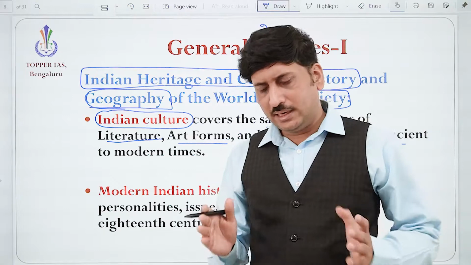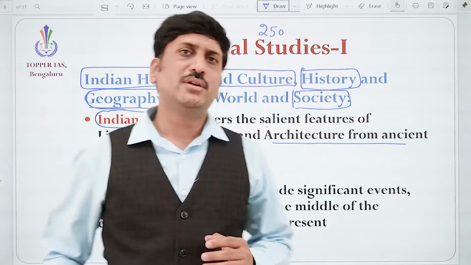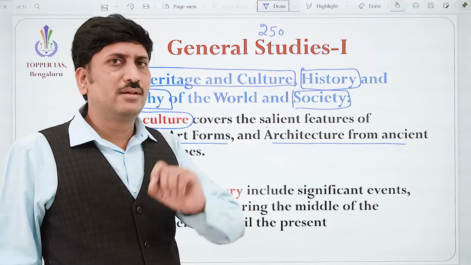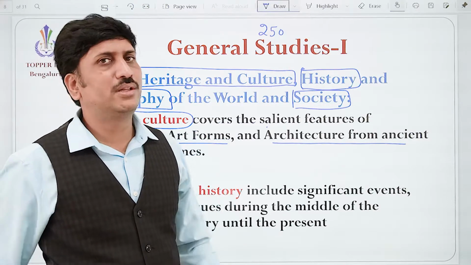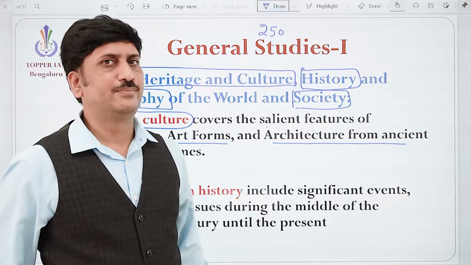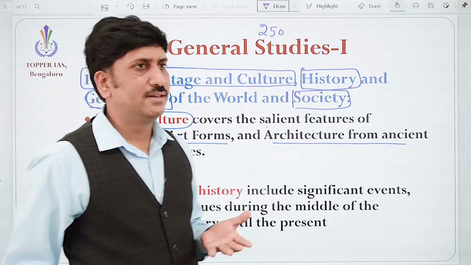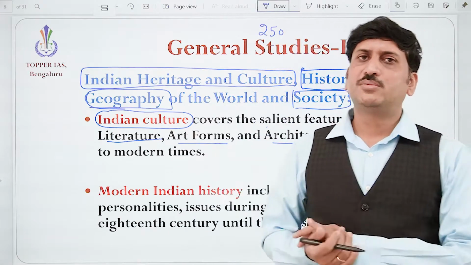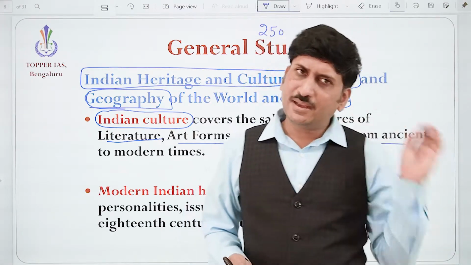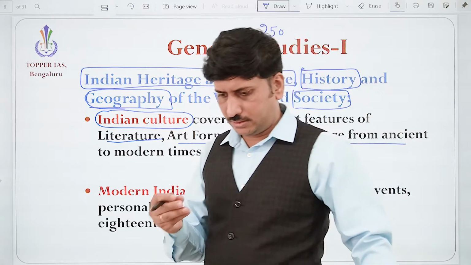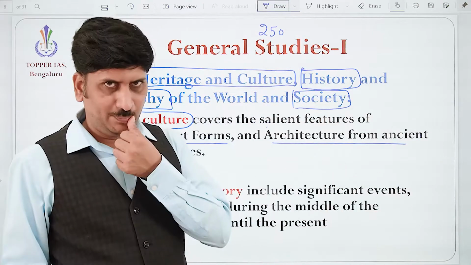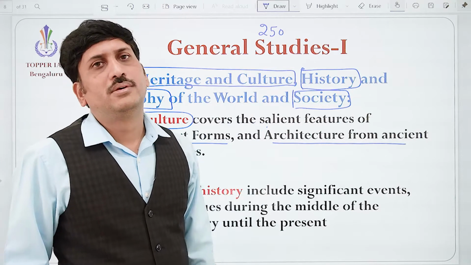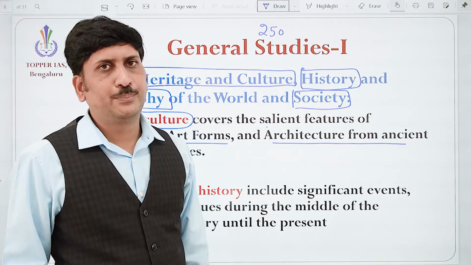Here, literature is a very important source of study because it gives more authentic information compared to other forms, because it is written. You can understand what the practice was at that time, how the administration was at that time. It may be telling a story, but still we can understand the life at that time.